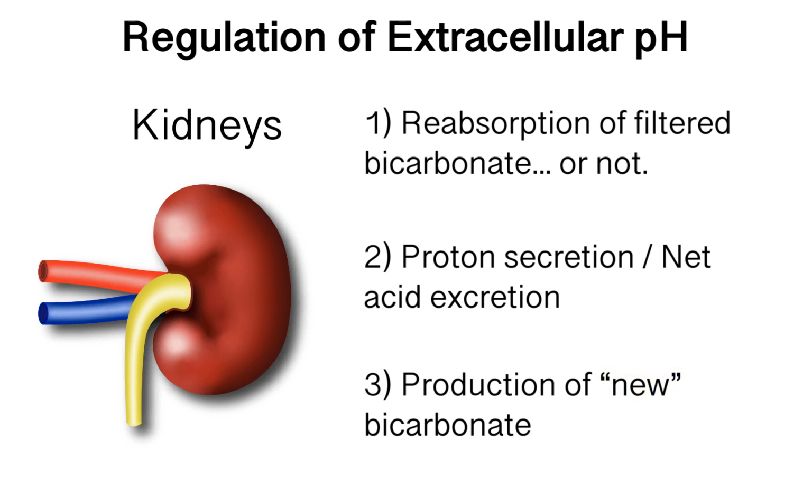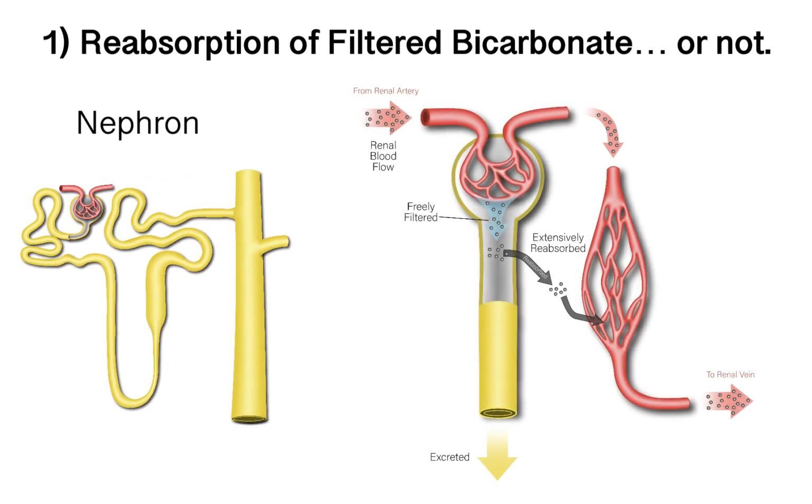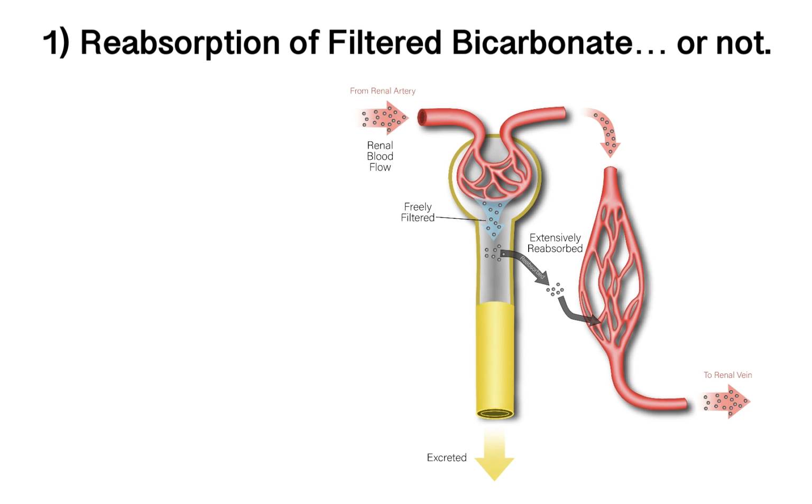First, let's discuss the reabsorption of filtered bicarbonate. So bicarbonate is the second most abundant anion in the extracellular fluid, including the blood plasma. And nearly all of the bicarbonate that's filtered within the glomerulus is reabsorbed in the proximal tubule, put back into circulation. I don't want to go into the mechanisms of bicarbonate reabsorption here. It is a complex process.